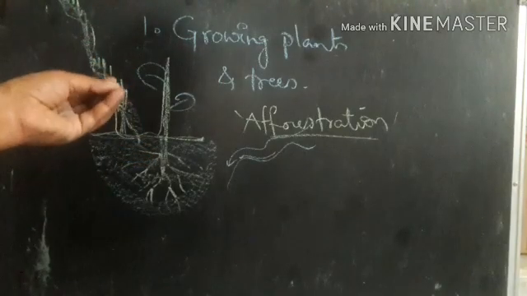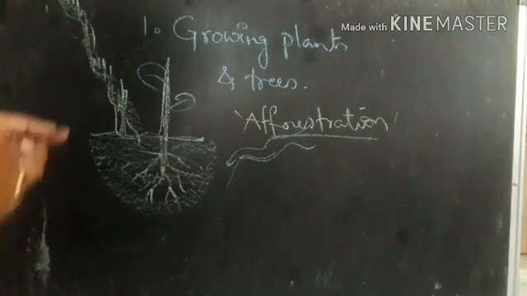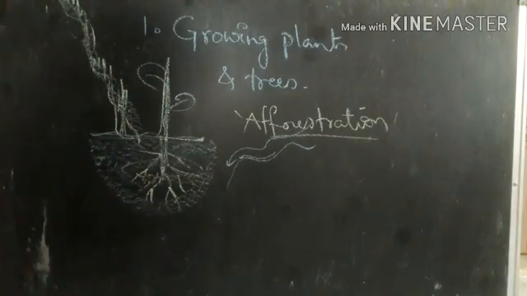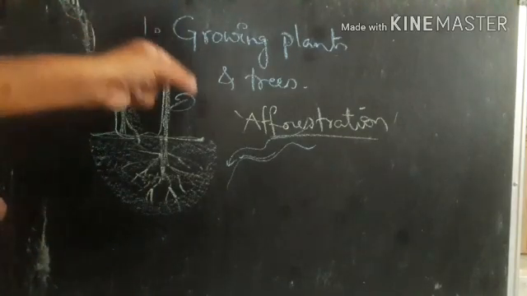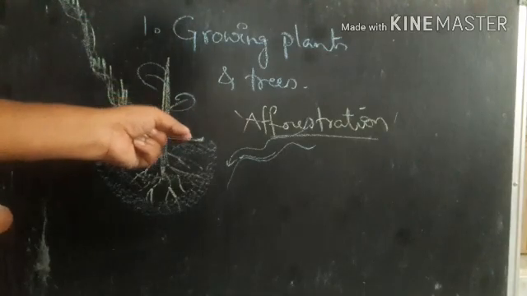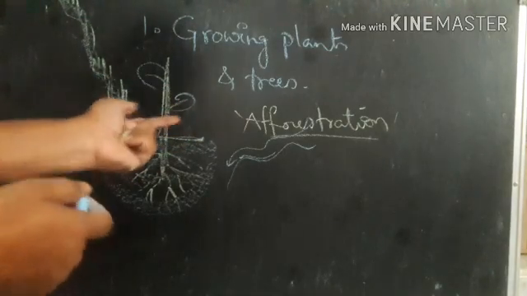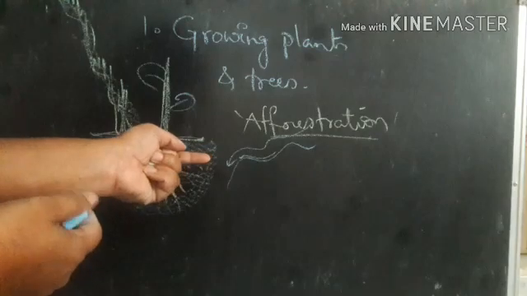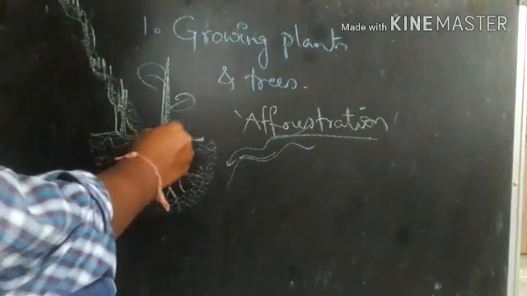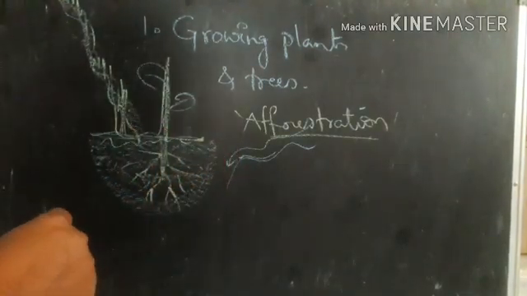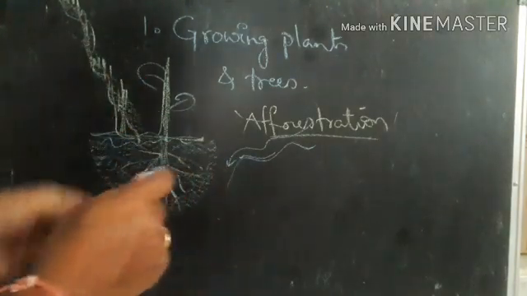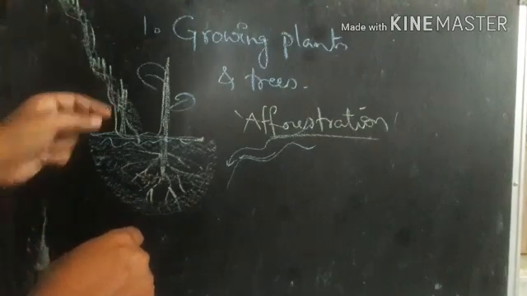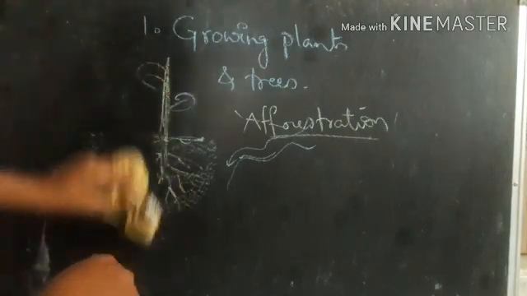Even planting grasses on the hillside helps the soil not to get washed away, or otherwise the soil never gets eroded. Why? Because these grass particles tightly hold the surface on the slope top, so that no soil can be eroded here. That is one method, planting trees and plants.